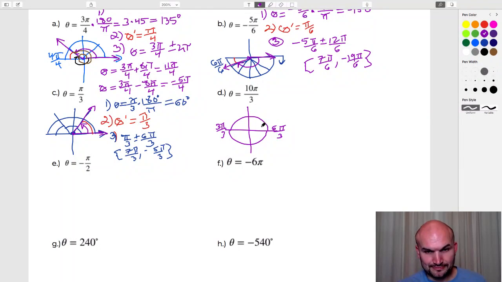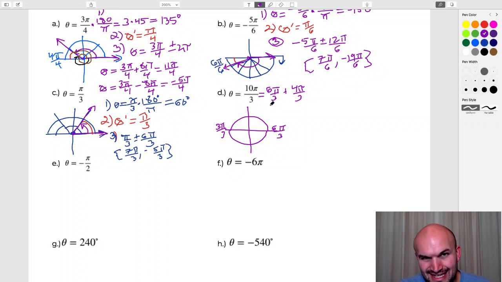So what I notice here is that I've already gone over a revolution, right? I've already gone 6 pi. So how much farther do I need to go to get to 10 pi? The way I like to do this is when we have an angle that's greater than a revolution, right? All of these angles were less than a revolution. But when you have something that's greater than a revolution, make sure you understand it. So what I can do is rewrite this as 6 pi over 3 plus 4 pi over 3. Because really, the 6 pi over 3 is just going around the circle, right? Now I need to go 4 pi over 3 extra.